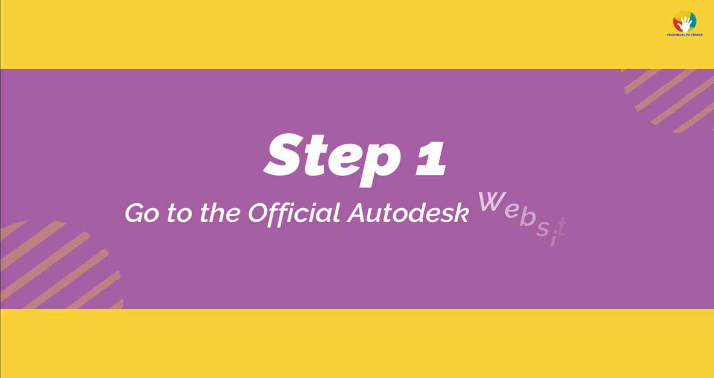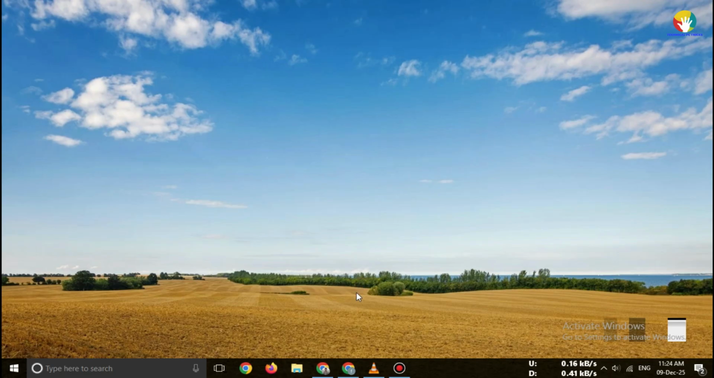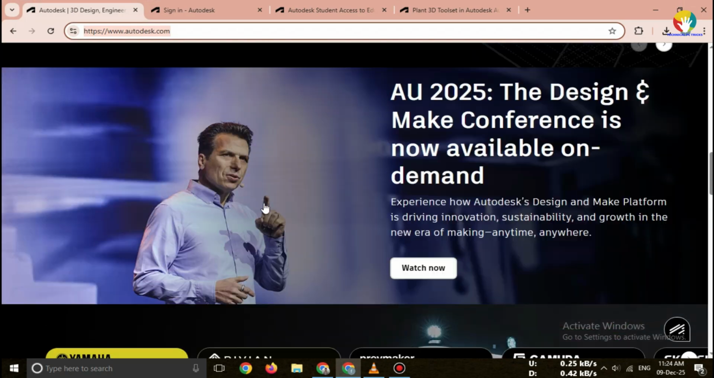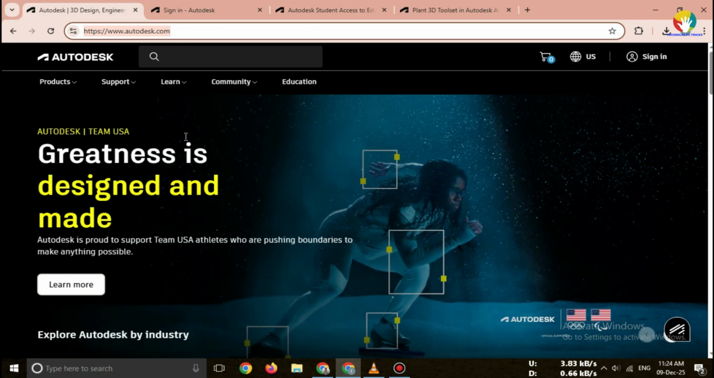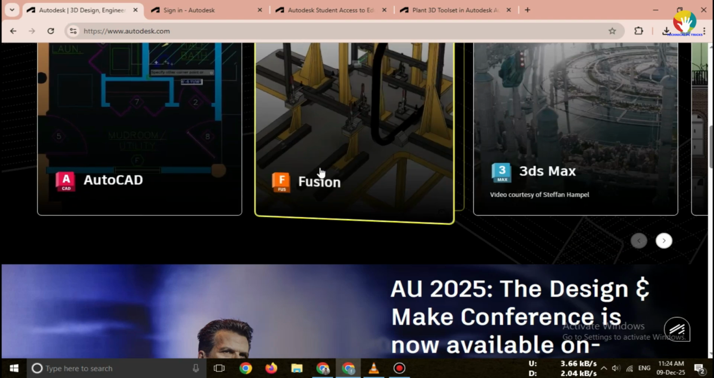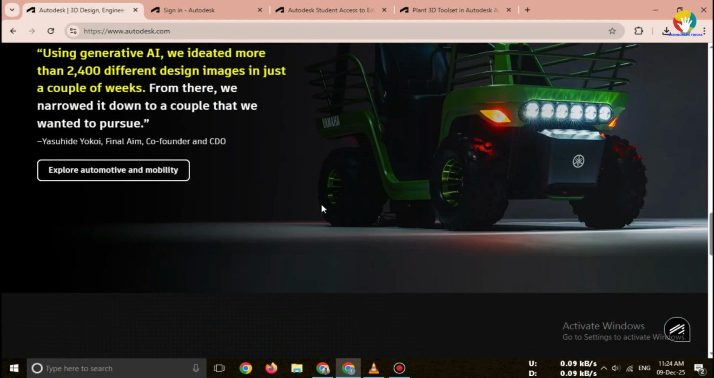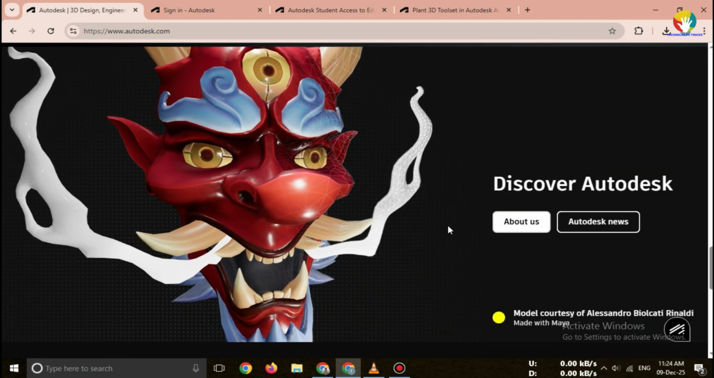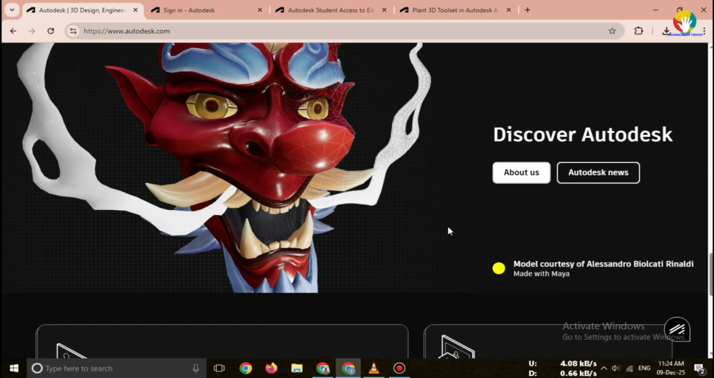Step 1. Open Autodesk official website. Open your browser and type AutoCAD Plant 3D official download, or use the direct link in the description. Never download Plant 3D from third-party sites. Use only Autodesk official to avoid corrupted files or viruses.